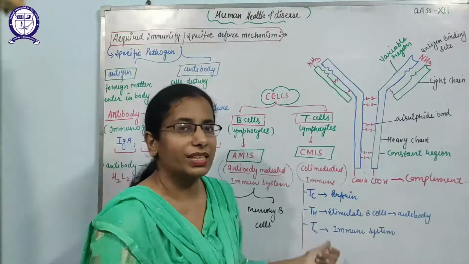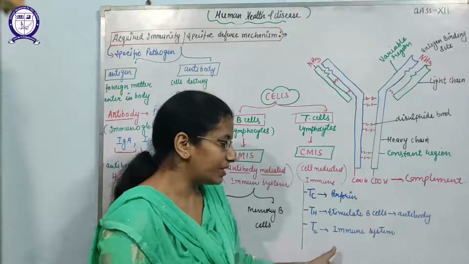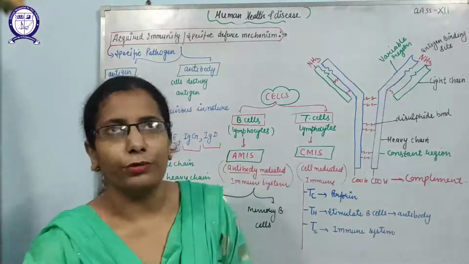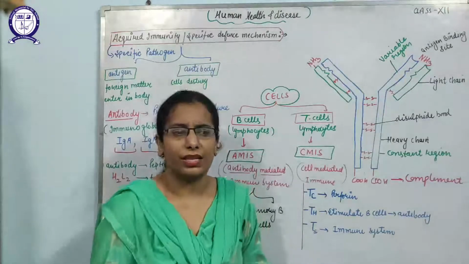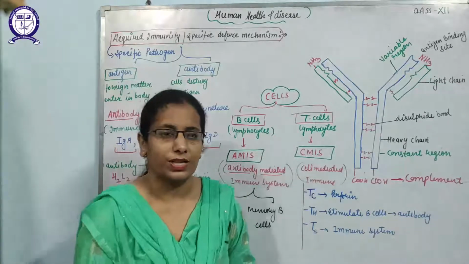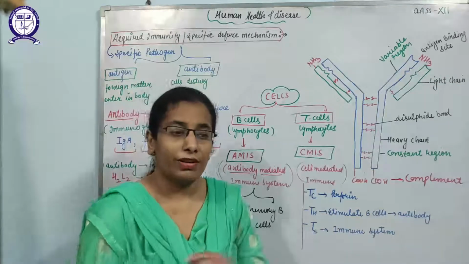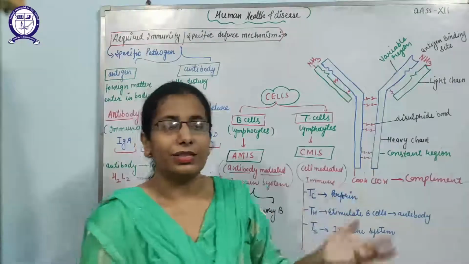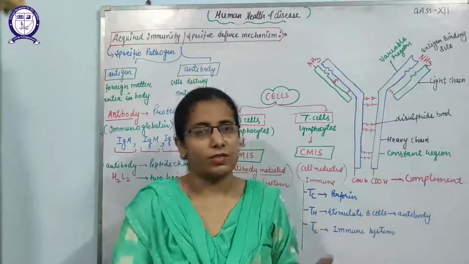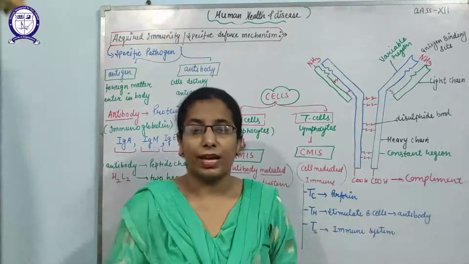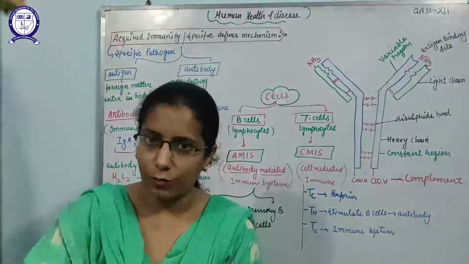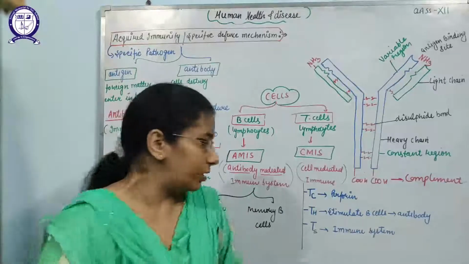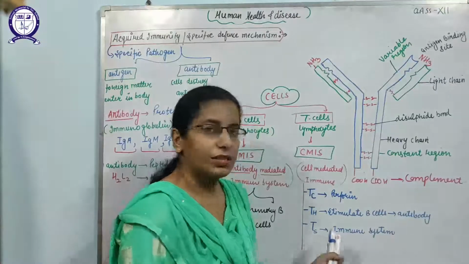And third is the TS, which means suppressor T cells. Have you noticed that during transplantation, like kidney transplantation, cornea transplantation, bone marrow transplantation, the organ of one body is transferred into another body? At that time, the immunity of the person should be lowered down, and that lowering of the immunity is done only by the suppressor T cells.